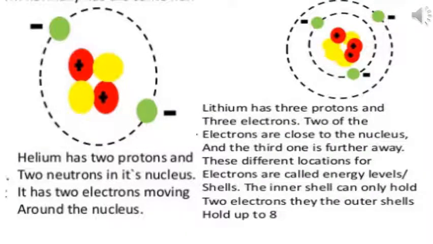Let's have a look at how the subatomic particles of an element look. Here in the first one, we have helium, which has 2 protons and 2 neutrons in its nucleus. It has 2 electrons moving around the nucleus. The yellow parts indicate the neutrons, which do not carry any charge.